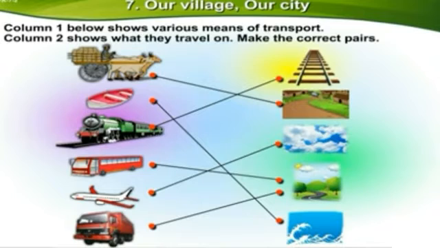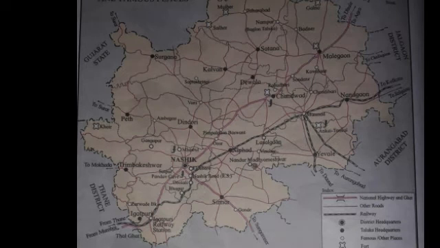Now we will see the map of your district to find out which transport facilities and which famous places are found there. Now we will see the map of Nasik district, major roads, railways and famous places. First, Mumbai-Kolkata is the major railway line of our district. So children, which is the major railway line of our district? Mumbai-Kolkata.